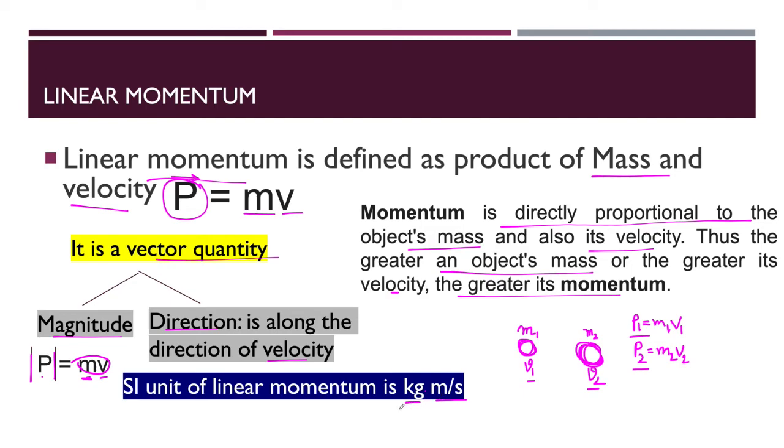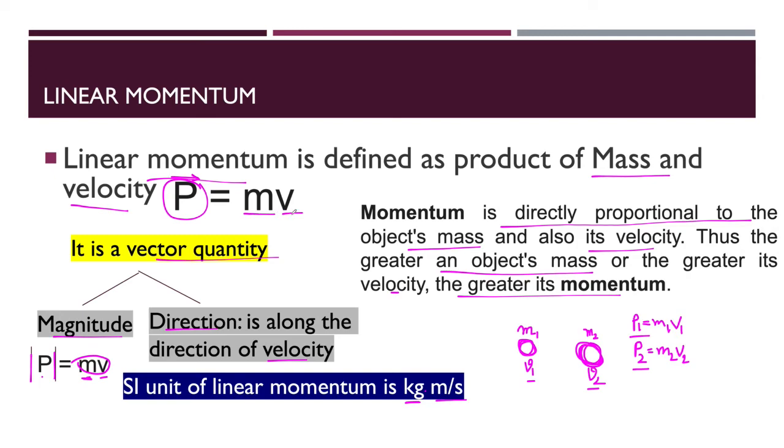Here you can think of one example I want to give you. Suppose any lighter object will have more velocity, and a heavy object will have less velocity. Why is it like that? Just because of this formula. Linear momentum p is based on both mass and velocity.